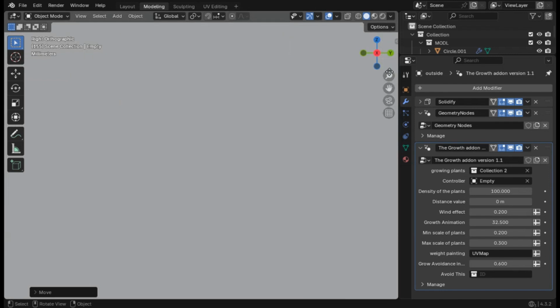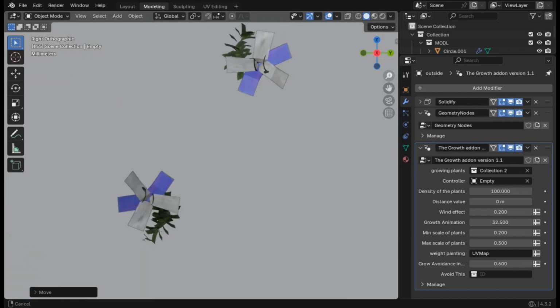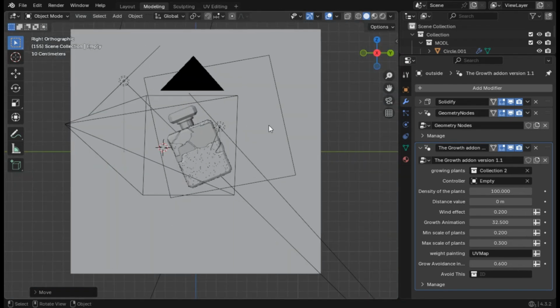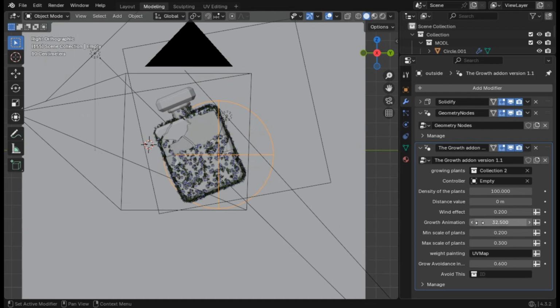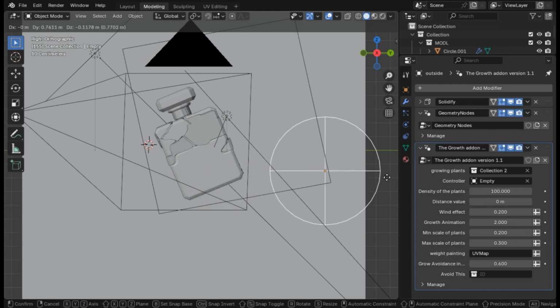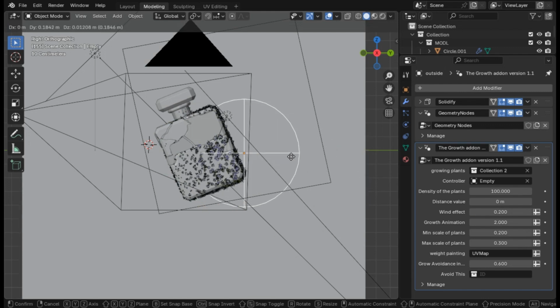but after we move this really near, we can't even see it on the camera view. So just go back to our normal position. This is because we have the growth animation value set really high. I'm sorry, I forgot to set this one and just uploaded it this way, but here you can see you just need to make it something small, maybe 2 will work well. So here it is. If I move this one far, this is how we can control it.